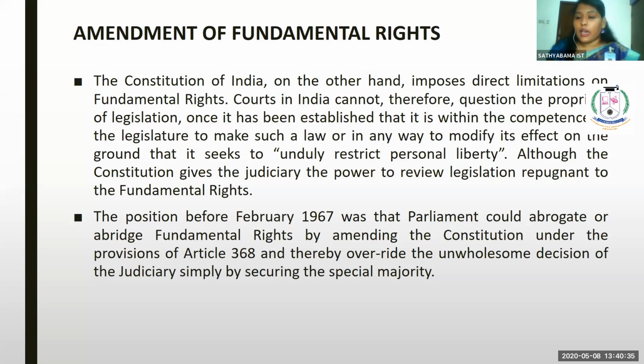So before 1967, the Parliament was given a right to abrogate as well as abridge. They could cancel the fundamental right, or they could bring a development in the Constitution.